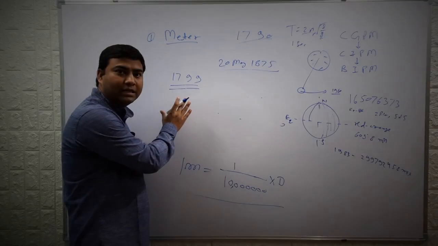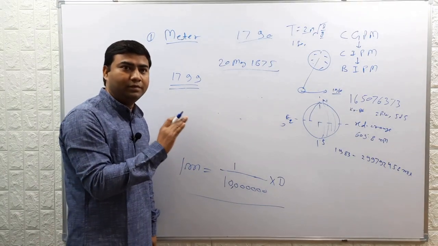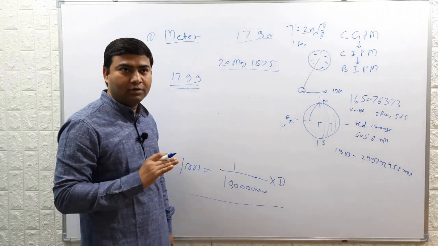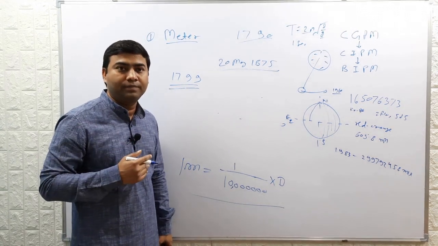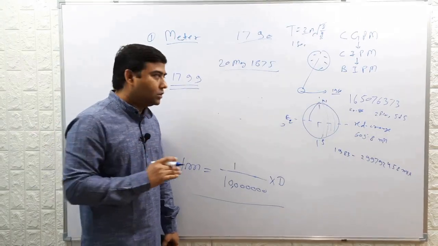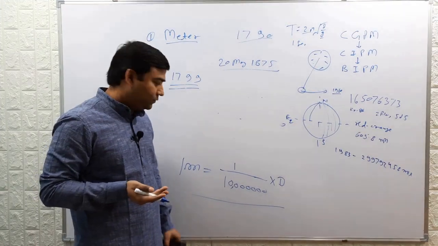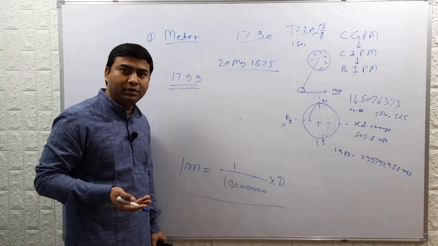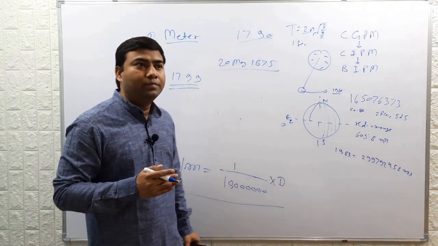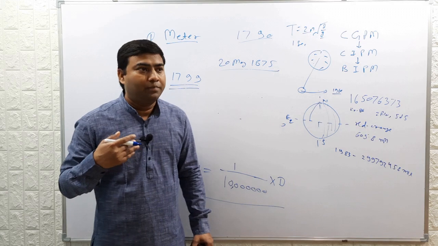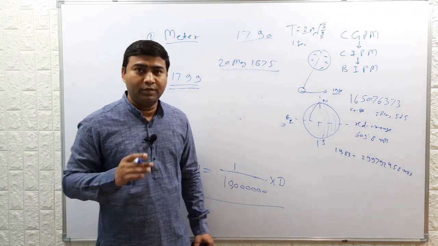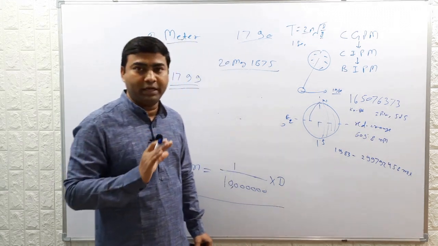The pure platinum standard, which was stored in the National Museum of France, called the meter of the archives, was changed. After the metric convention, a new standard of meter with the same length was formed, and this was fabricated from platinum and iridium. It was not fabricated from pure platinum.